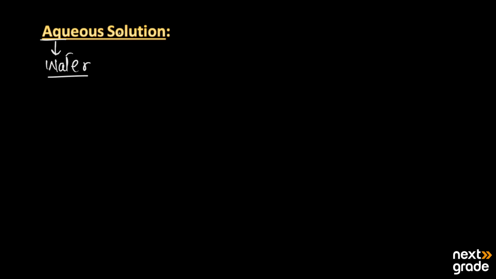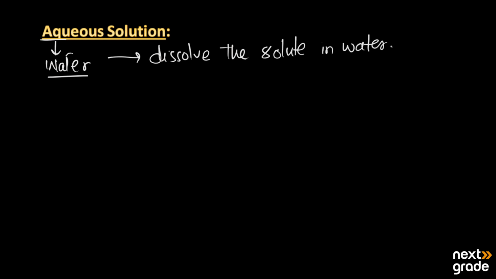So aqueous solutions are those solutions in which we dissolve the solute in water. Or in simple words, we can say that the solution in which we take water as the solvent. The water is going to act like a solvent. Such solutions are known as the aqueous solutions.